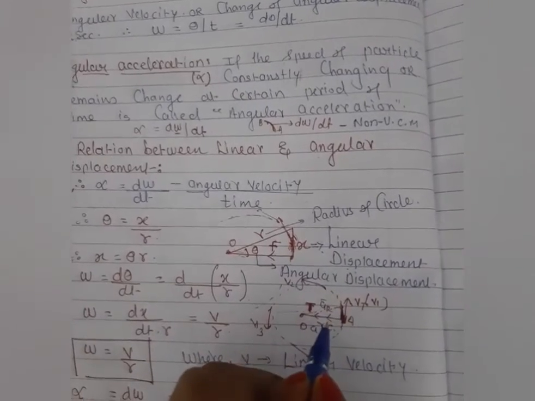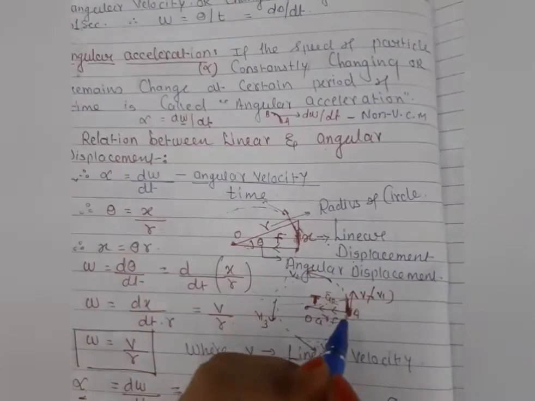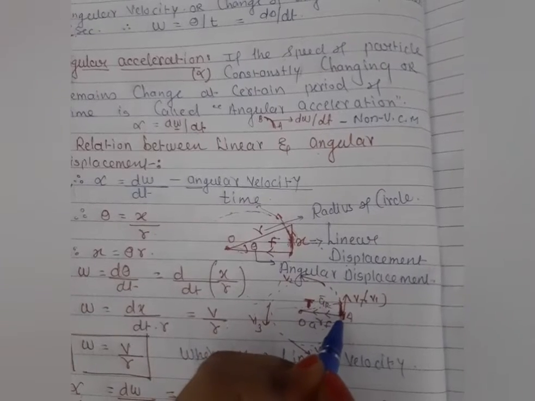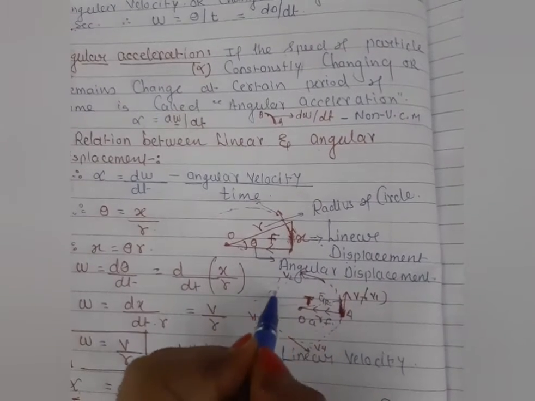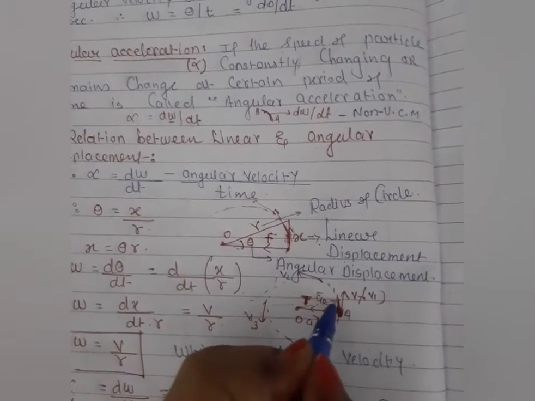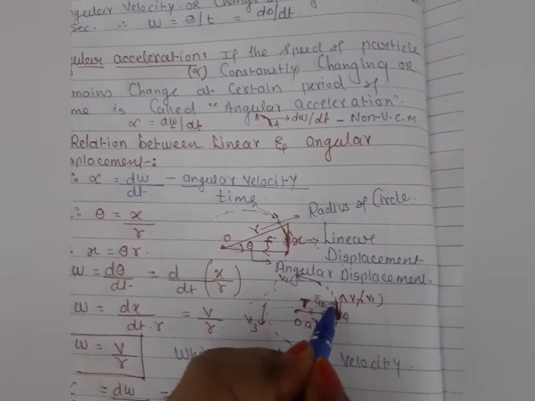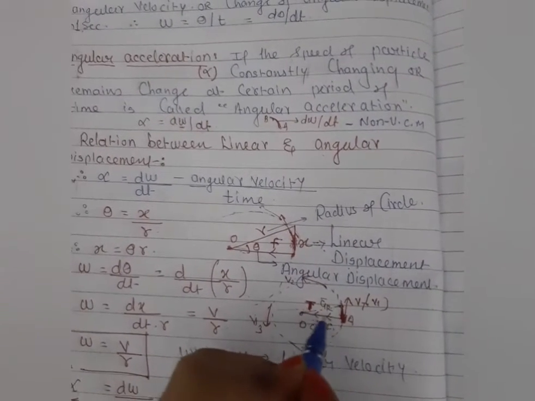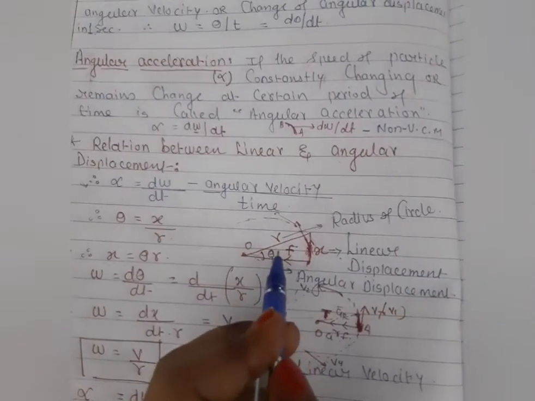I just take this condition here. Initially, the particle is here, and when the particle starts to rotate, its velocity changes. Let me consider the particle reaches this condition. At that time, what will be the linear velocity? Let me discuss here.